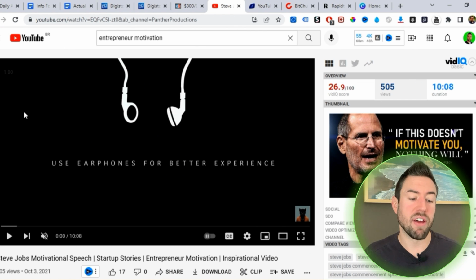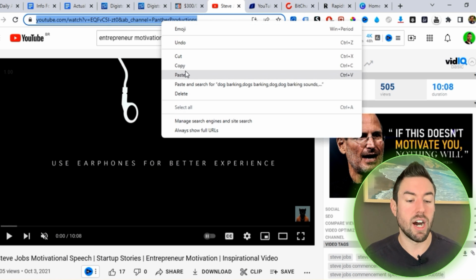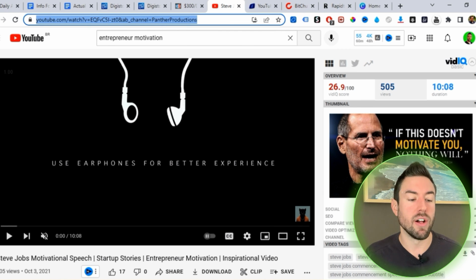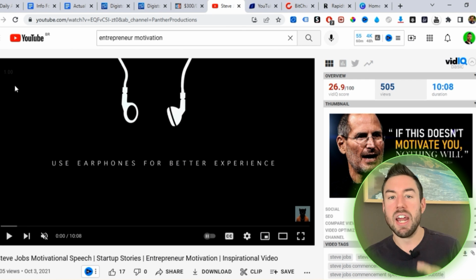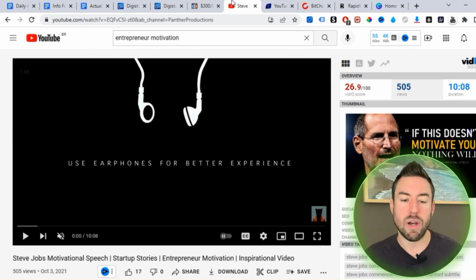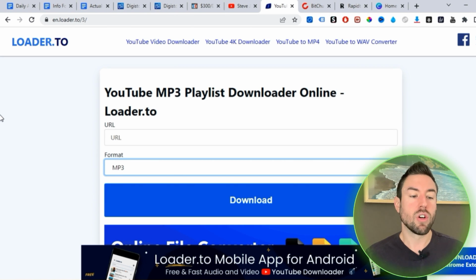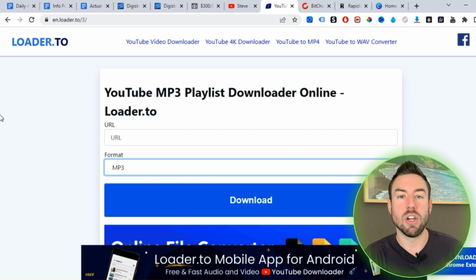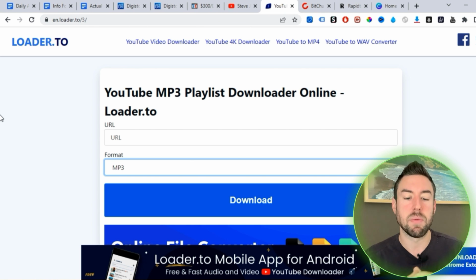Okay, so you want to open up that video, go to the very top, click on copy, and copy that URL at the top of the page. Now we want to go over to a website that's totally free called loader.to. All these links are going to be in the description below, but what this allows you to do is download that YouTube video for free to your device.